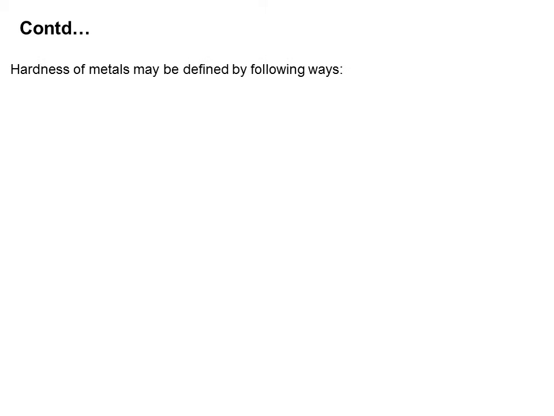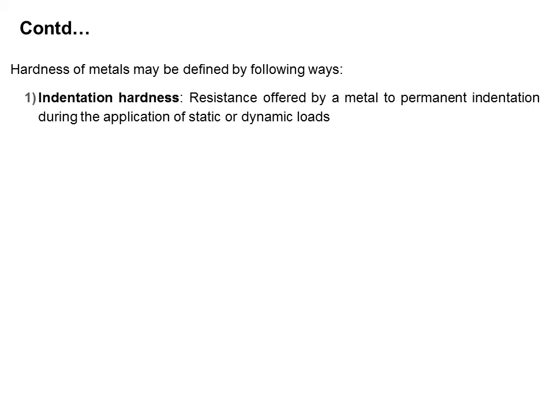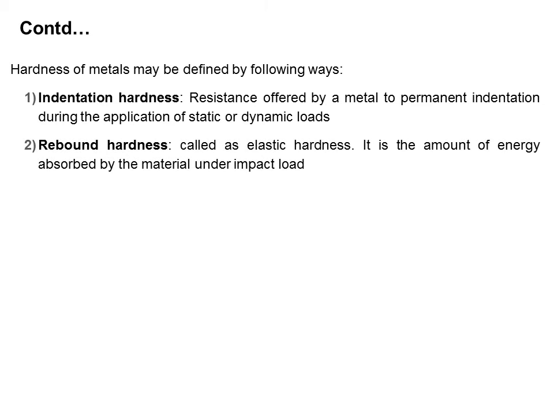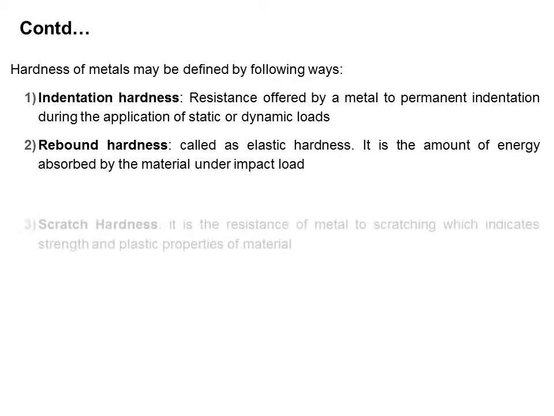The hardness of a metal may be defined in the following ways. The first way is indentation hardness. It is the resistance offered by a metal to permanent indentation during the application of static or dynamic loads. The second type of hardness is rebound hardness. It is also called elastic hardness. It is the amount of energy absorbed by the material under impact load.